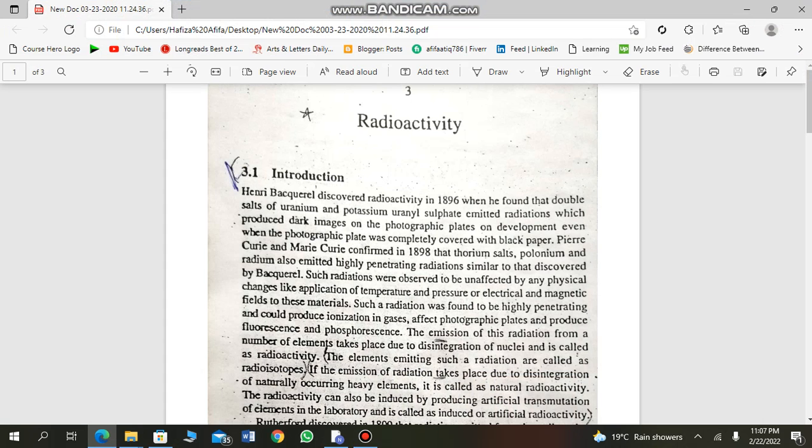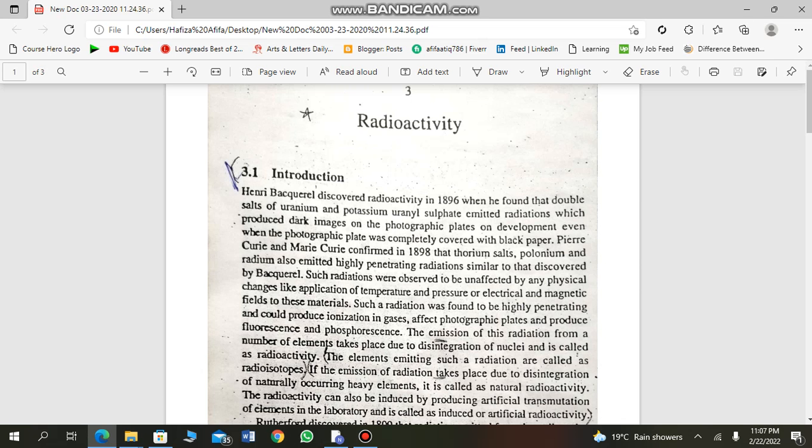Radioactivity was discovered by Henry Becquerel in 1896 when he found that double salts of uranium and potassium were the first elements from which we discovered radioactivity, and which produced dark images on the photographic plates on development. Then Marie Curie and Pierre Curie confirmed in 1898 that the thorium salt, polonium and radium also emitted highly penetrating radiations.